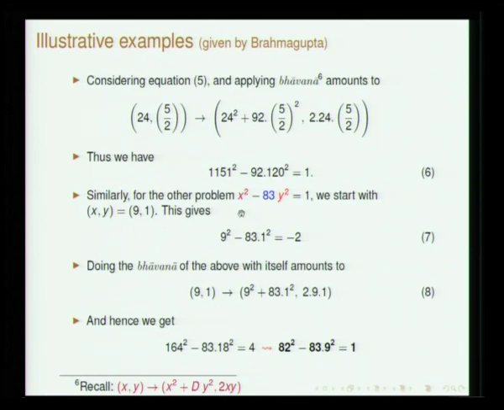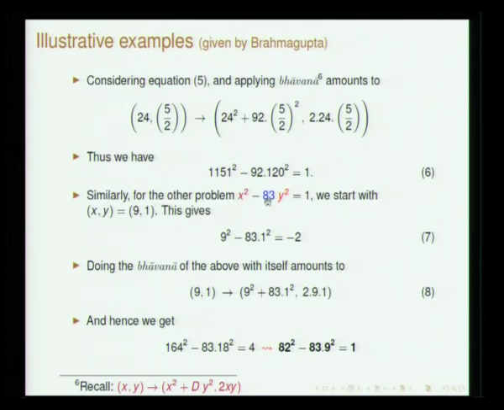So in this problem you have basically reduced this, and you can further keep on doing this, and all these will give you better and better approximations to root d. So 1151 by 120 will be an approximate value of root 92, the root of 92 will be this ratio. If you do Bhavana once more with itself, you will get better and better approximations.